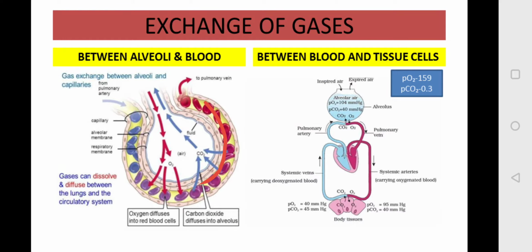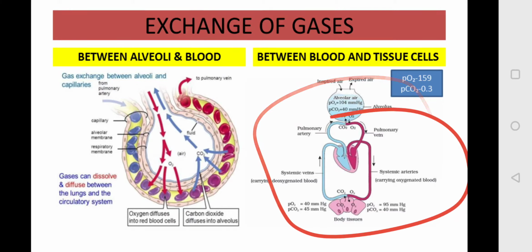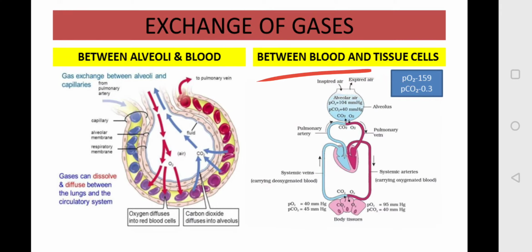This blood is carried by the pulmonary vein to the left side of the heart, into the left atrium, from where it moves to your left ventricle and then to your body parts. So this is the exchange of gases between the alveoli and the blood. Here we will see the partial pressure, as well as how the exchange of gases takes place between the blood and the tissue cells.